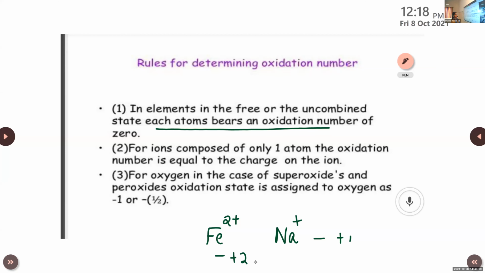Clear? If it is in the form of ions, the same charge will be considered as the oxidation number of that ion. You can write this example along with that. Fe2 plus, it is +2, Na plus, it is +1, then Cl minus, it is -1, like that.